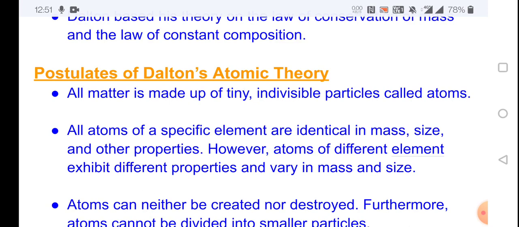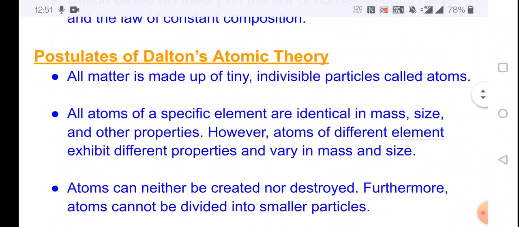For example, if we take the atoms of glass, all the atoms of glass are similar in mass and size, and they have the same chemical properties. However, atoms of different elements exhibit different properties and vary in mass and size. If we take two elements, glass and wood, the atoms of wood and the atoms of glass are different in mass and size, and they have different properties also.